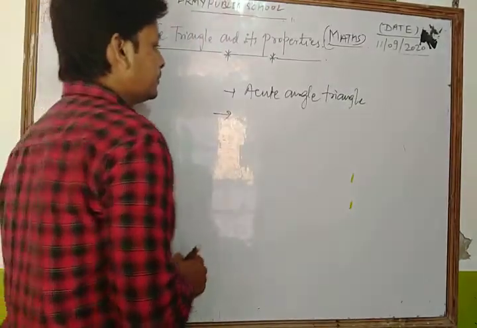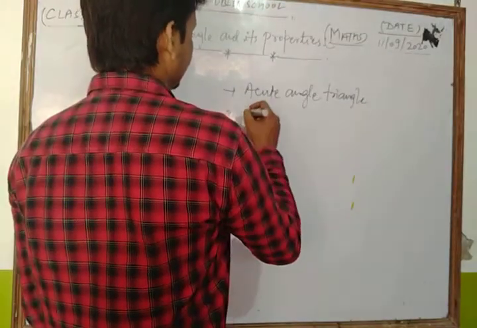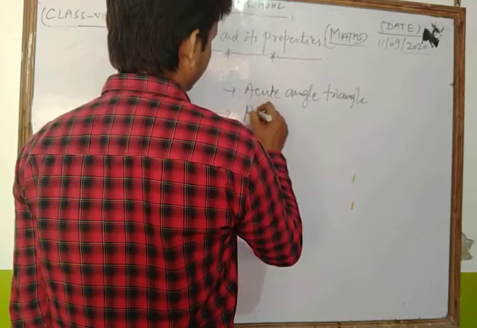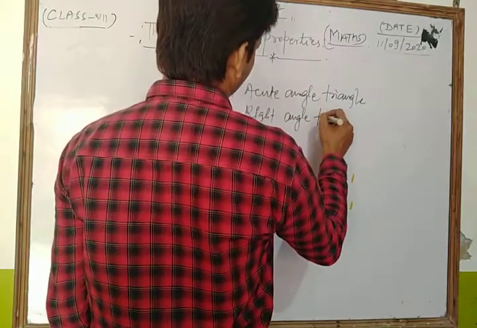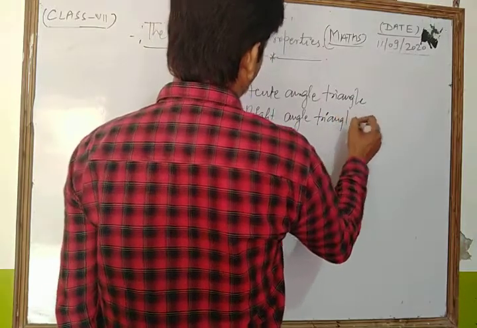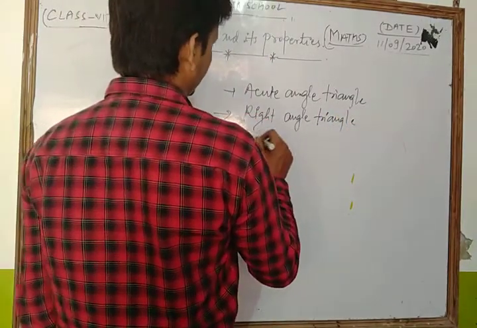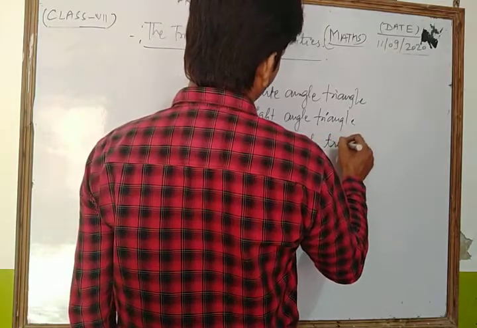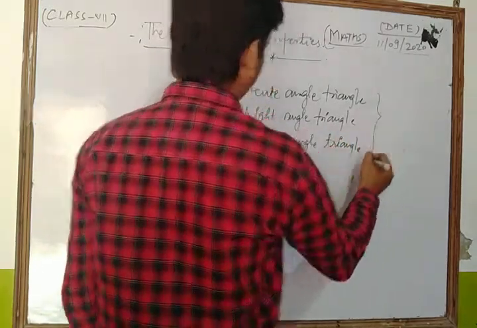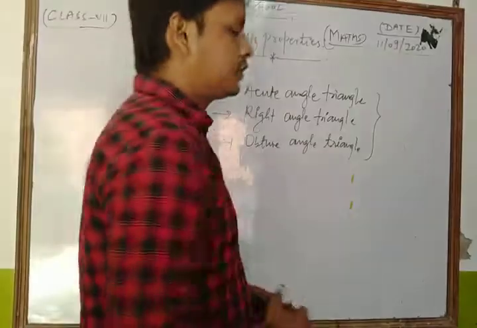Second one is the right angle triangle. And the third one is the obtuse angle triangle.